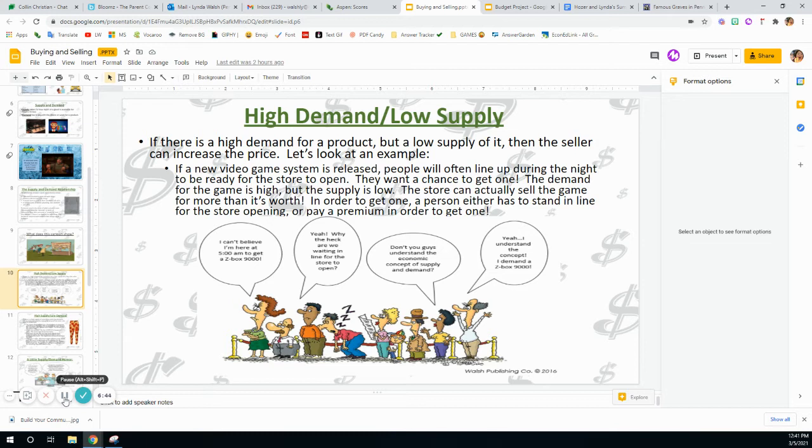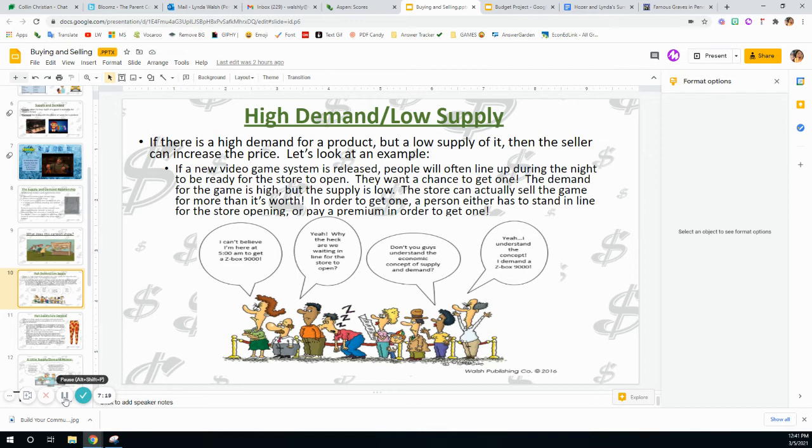If there is a high demand for a product but a low supply of it, then the seller can increase the price. Here's an example. If a new video game system is being released, people will oftentimes line up during the night and even camp out and wait for the store to open. Why? Because their demand for that object is exceptionally high. And they know if the demand is high and everybody wants it, there may be a shortage of the supply. Everyone wants a chance to buy one.